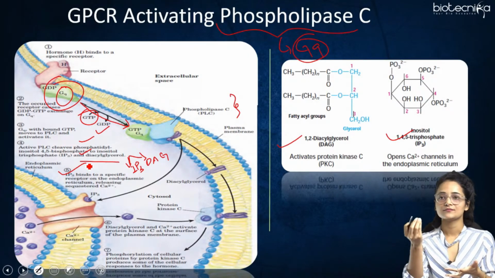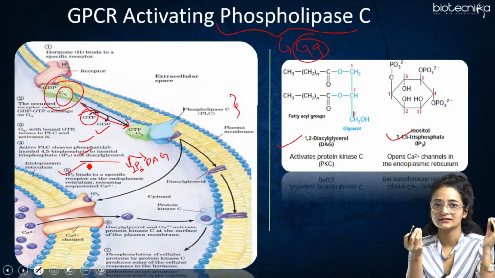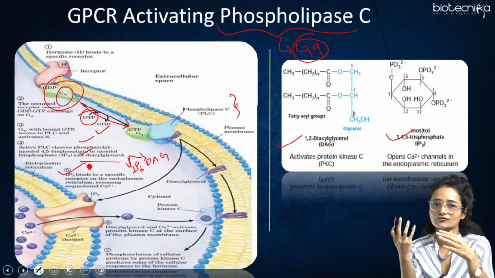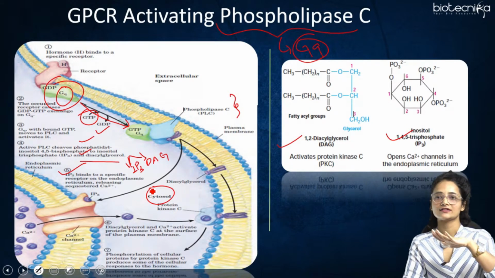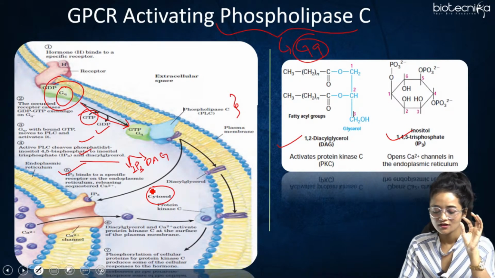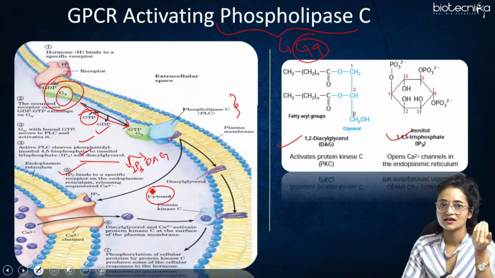When IP3 attaches to the receptor on the endoplasmic reticulum, the channel opens and the calcium ions come out into the cytosol, where the concentration of calcium ion is low. Calcium ion is also a kind of secondary messenger, because it activates various enzymes inside our body, right?